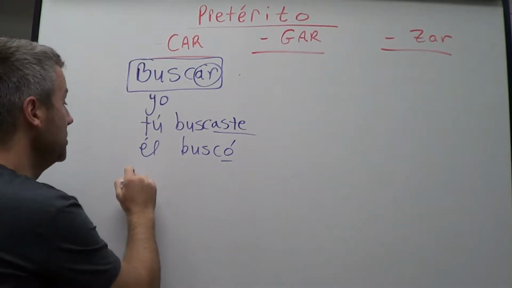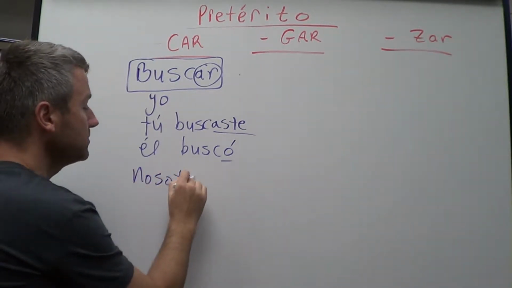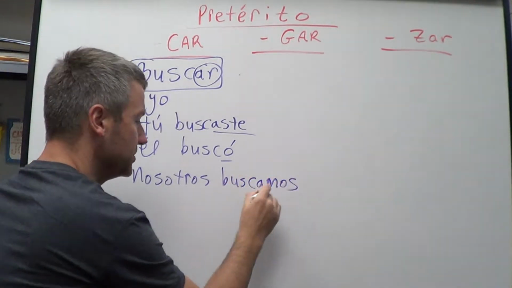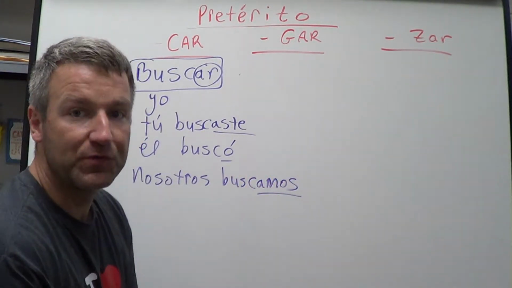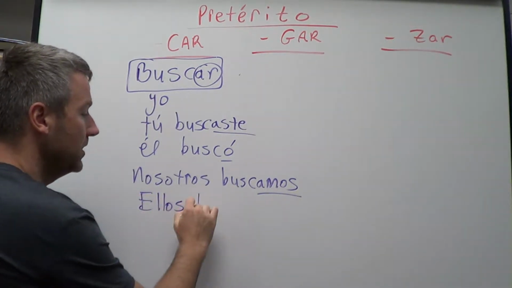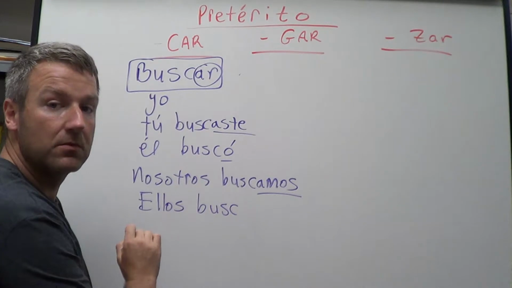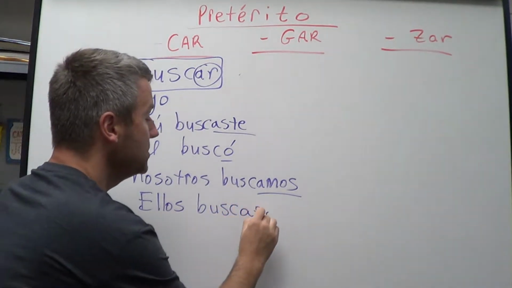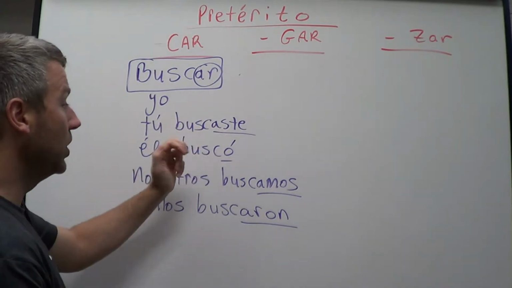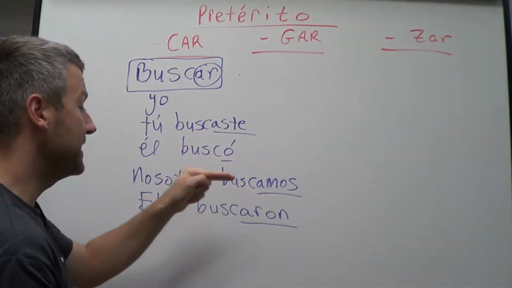And then nosotros buscamos, okay? Still just applying those same rules for AR verbs. And then ellos, remember? Buscaron. Ellos buscaron. Alright? So we've got aste, ó, amos, aron.